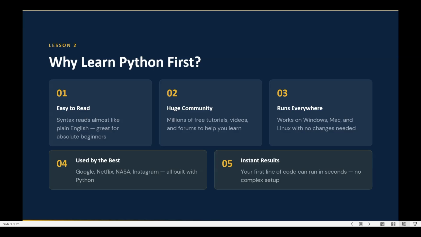The second thing is it has a huge community. There are millions of free tutorials, videos, and forums to help you learn. There are many problems and many answers for Python programs on Stack Overflow, and in hackathons, then HackerRank, HackerEarth. These are websites that teach you Python, and you can get many questions from them and solve them by yourself.